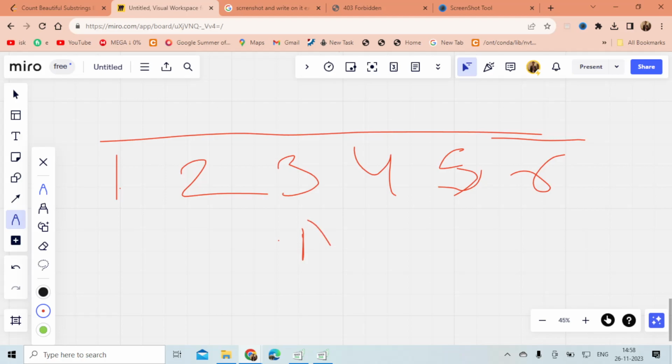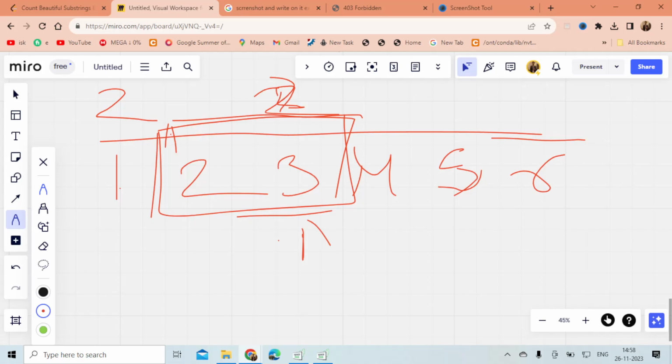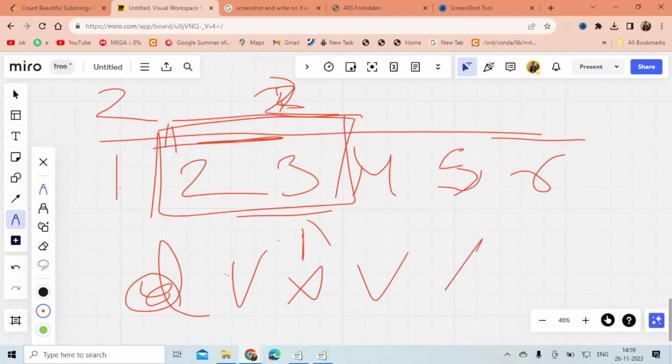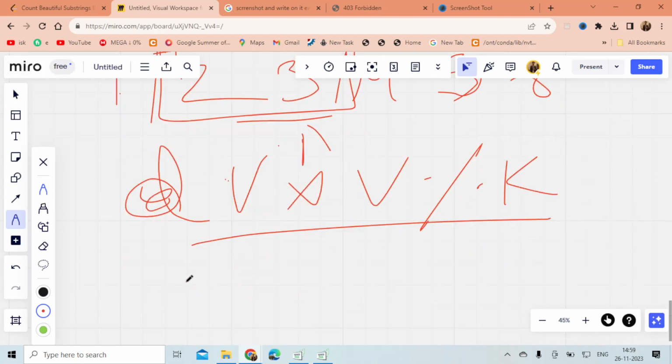If I am currently standing here and my difference is 2 here, 2 here, 2 here, 2 here, and 2 here, it means that for this string we have an equal number of consonants and vowels. So when I reach here, I will check how many such differences are present, and for every difference, I will check the value of v times v mod k.